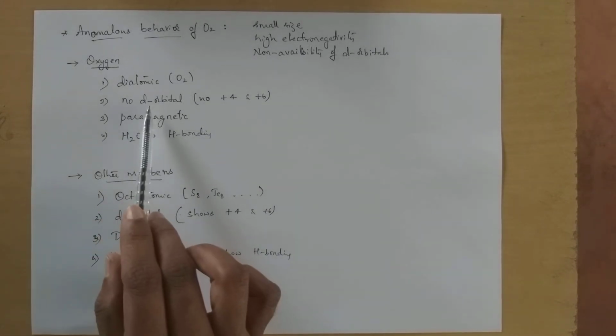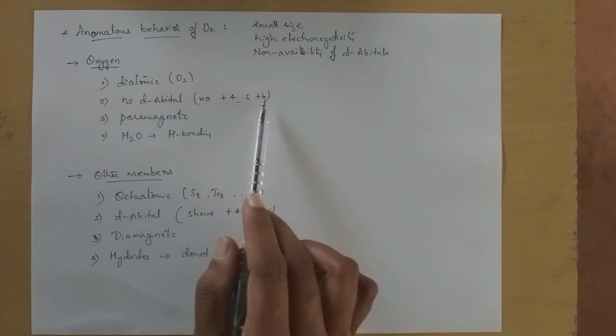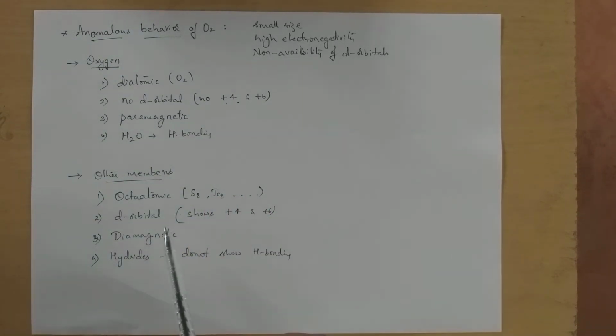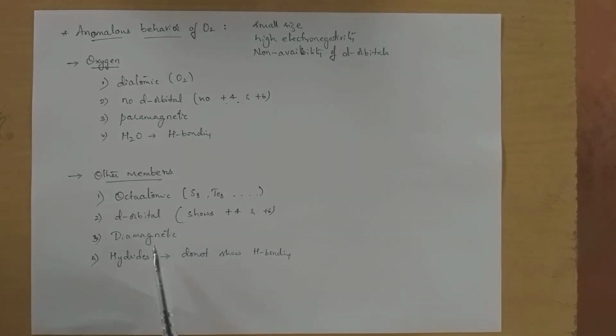In oxygen there is no d orbital, hence it does not show +4 and +6 oxidation states, whereas other elements have d orbitals, hence show +4 and +6 oxidation states. Oxygen is paramagnetic in nature, whereas other elements are diamagnetic in nature.